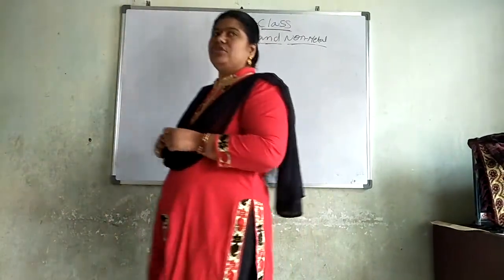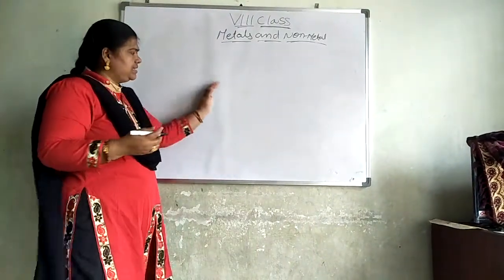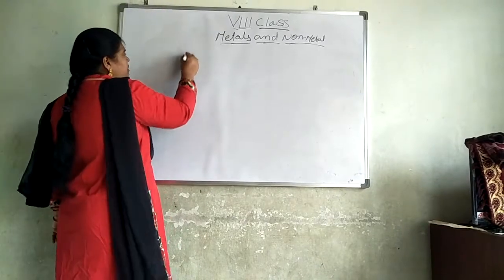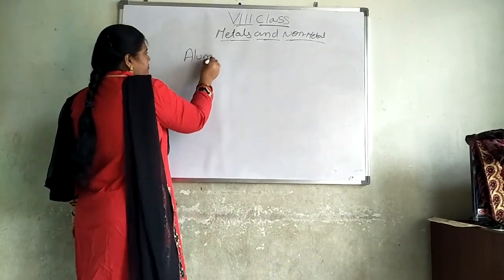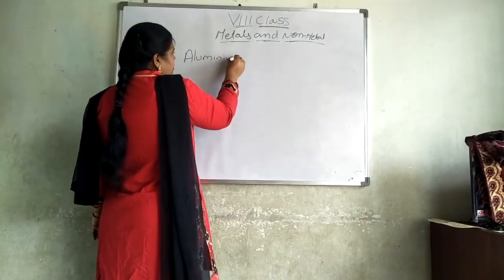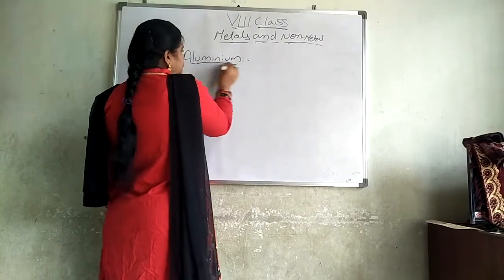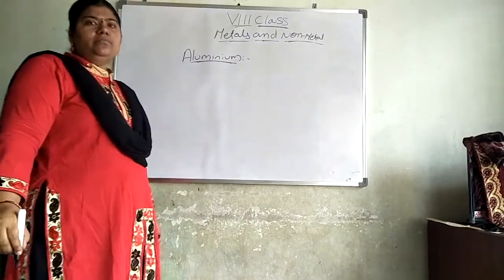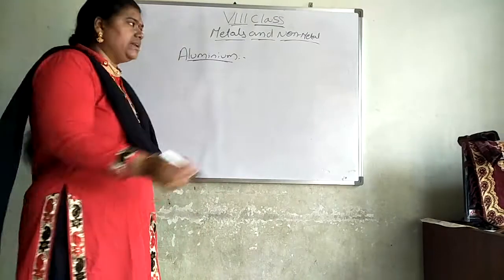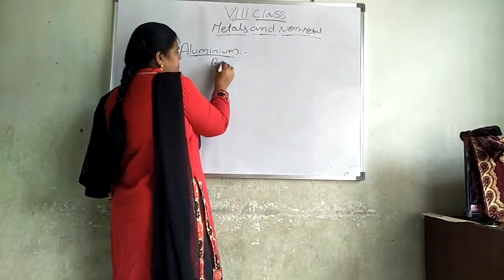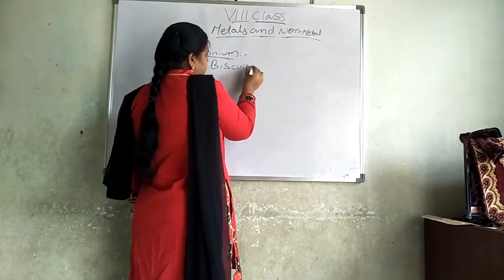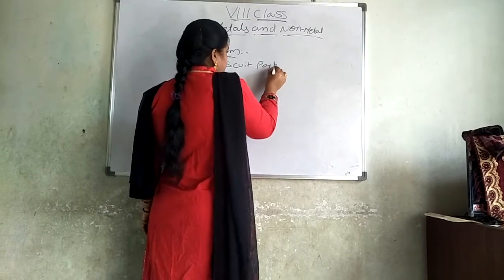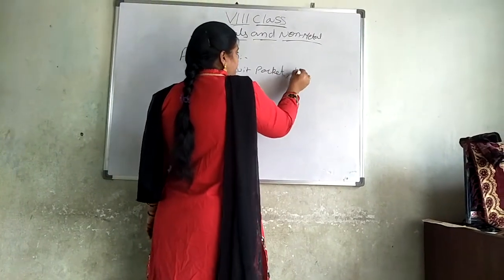Next one is about how, among these metals, aluminium is useful for us. Aluminium foils are used in biscuit packets and in toffees.